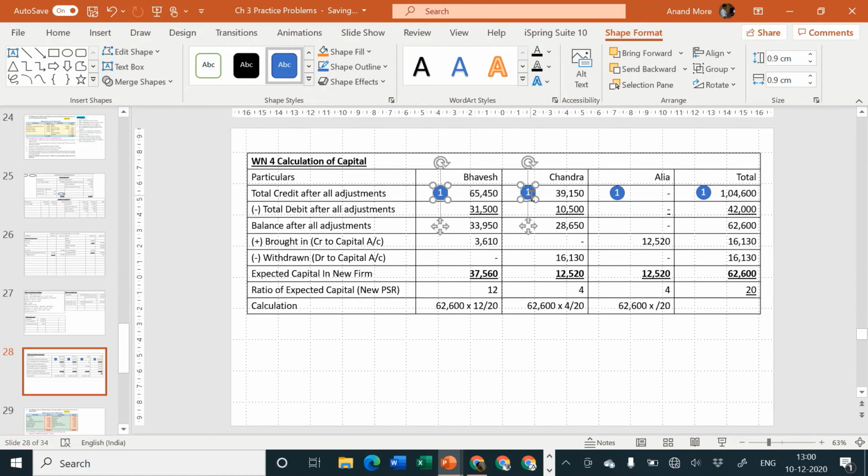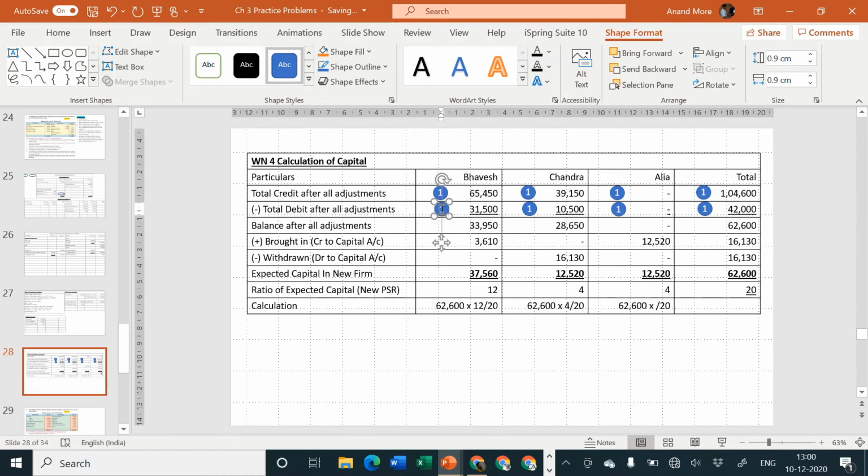Then I wrote the second line. Please make the marks in your answer by pencil. These numbers are not for the exam, but before the exam, when you go for solving the problem on your own as a revision thing, at that time you should not get confused. How did we arrive at the answer? So we are writing down which step we performed first, which step thereafter, and which step thereafter again. Okay, that's what we are doing.